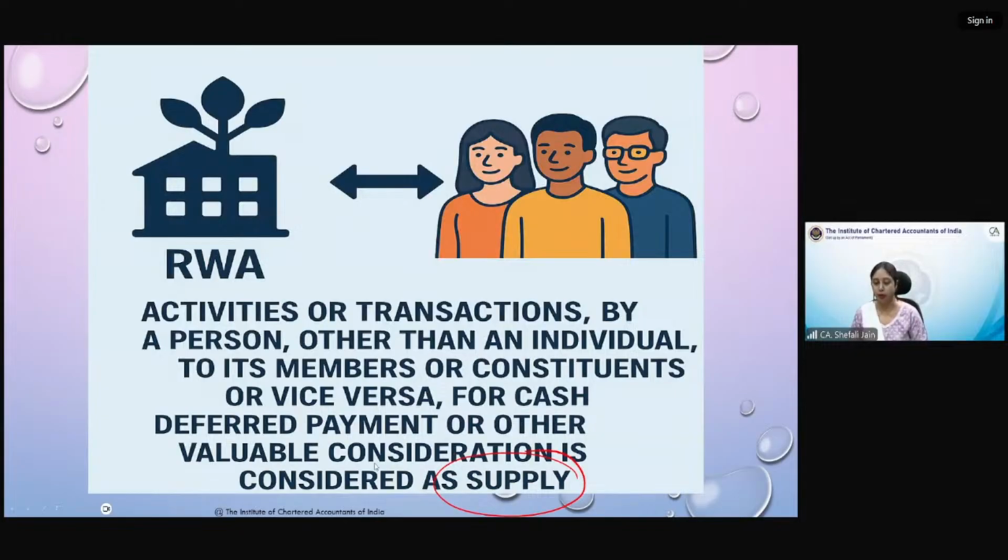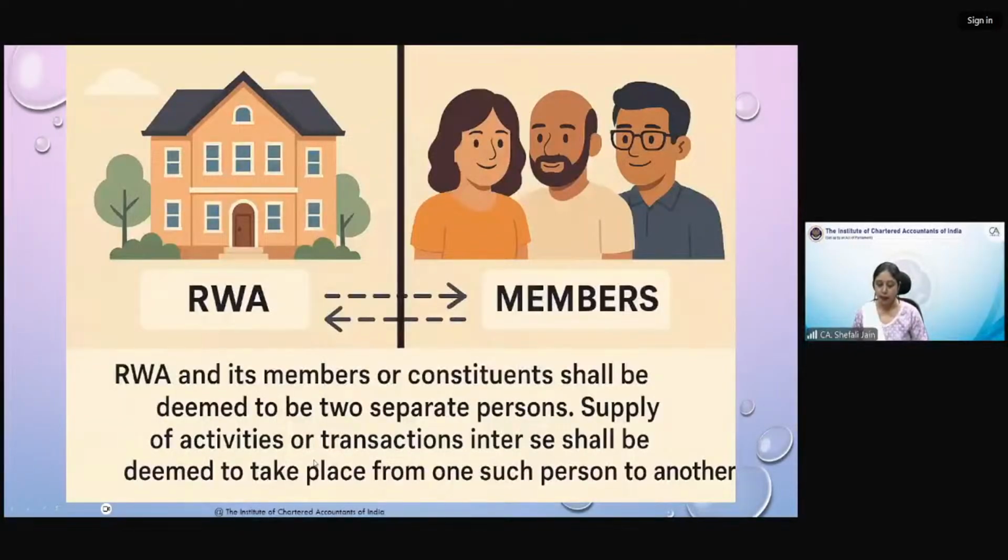Just to give you a pictorial representation. And secondly, that RWA का example थोड़ा ज़्यादा prominent example है इसके अंदर, इसलिए I'm taking it again just to have that retention in your mind कि जब हम ये वाला clause discuss करते हैं तो हम RWA की बात या clubs की बात कर रहे हैं. That is why I'm taking this example. So RWA, if it is providing any services or goods to its members or vice versa, then these two persons will be first of all considered as two separate persons, and activities between them will be considered to have taken place between two separate persons.